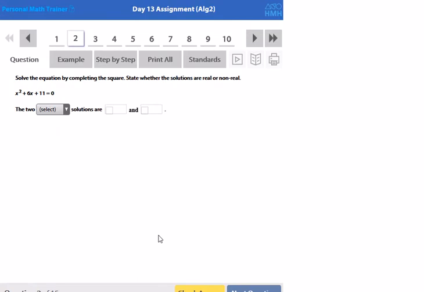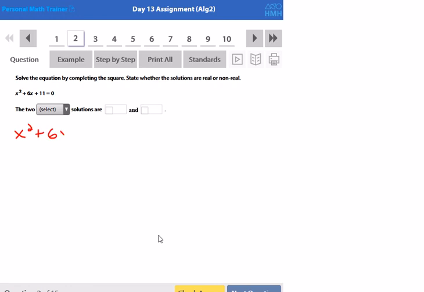All right, so let's do some examples from the day 13 assignment where we're solving quadratic equations, but we're going to have to use some other methods. Like, for instance, here they want us to solve by completing the square. For future reference, completing the square isn't the most efficient method. Anything that can be done completing the square, we can use quadratic formula. But for the purposes of instruction, I do need to show you how to complete the square. So that's why we're going to go ahead and do it this way.